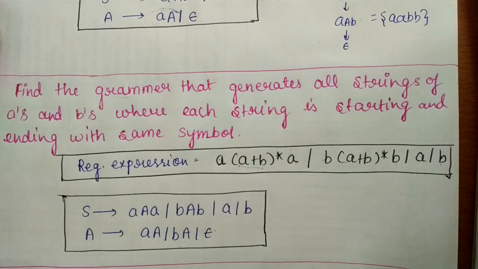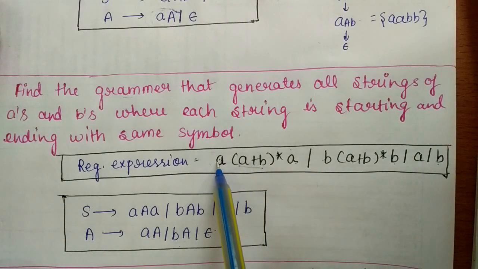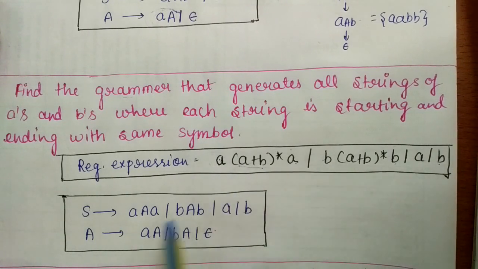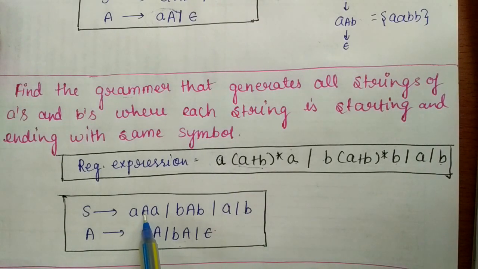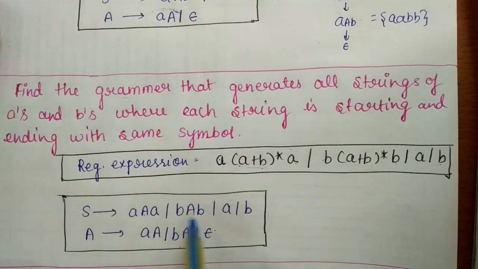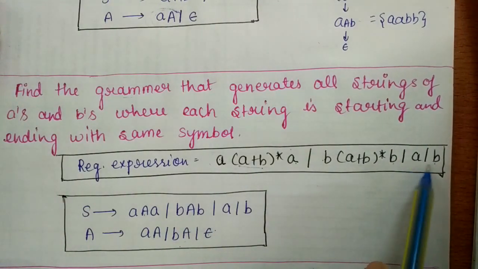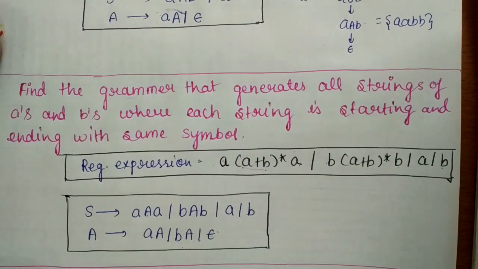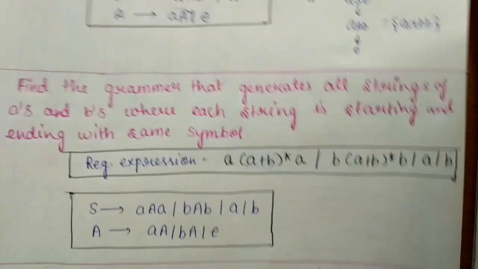Now simply replace the values. We have A and A here, and in between we can take anything, (A+B)*. We have B and B here, and in between we can have anything, and now these are the terminals only. So this was very simple.